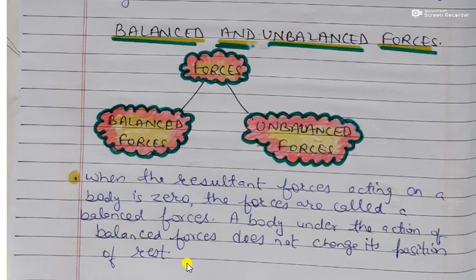Okay. Suppose there are two boys. One boy is pushing a box from one side and another boy is also applying force on the same box from the other side. If one boy is applying 50 Newton force and the other boy is also applying 50 Newton force, then the box will not move in any direction because the forces are equal on both sides. So such types of forces are known as balanced forces.